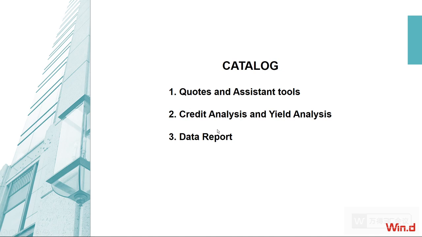And the second, if we are going to find more investment opportunities, like invest in urban investment bond, the credit and yield analysis should also be helpful in your analysis. And finally, we also provide the data report for you to review the whole bond market. So, therefore, after my presentation, you can find a comprehensive investing tool in our terminal.